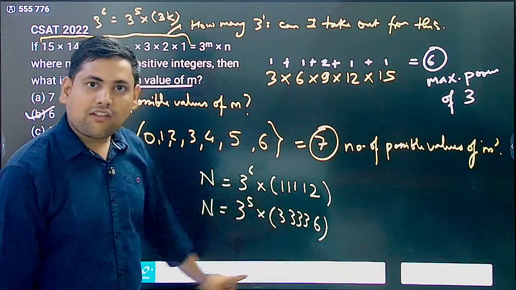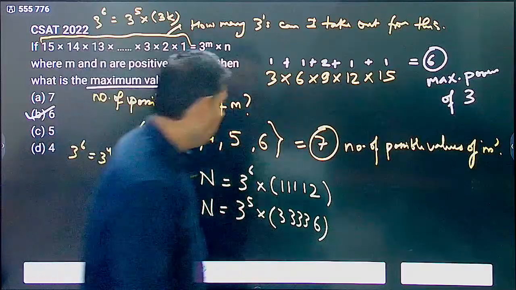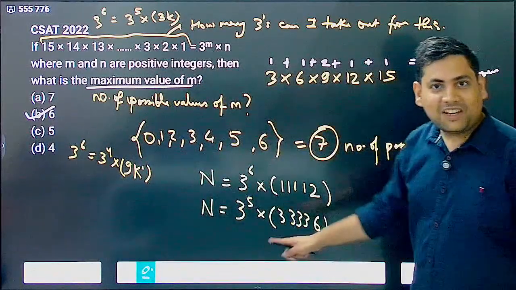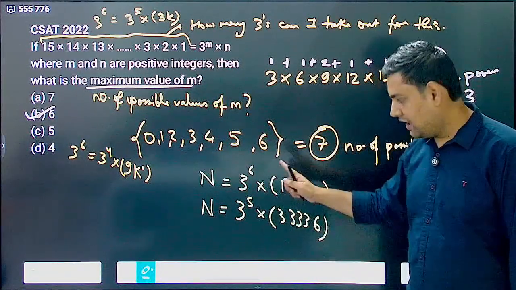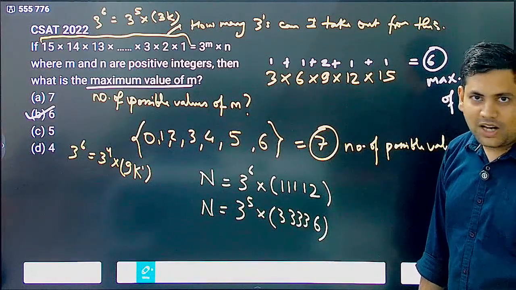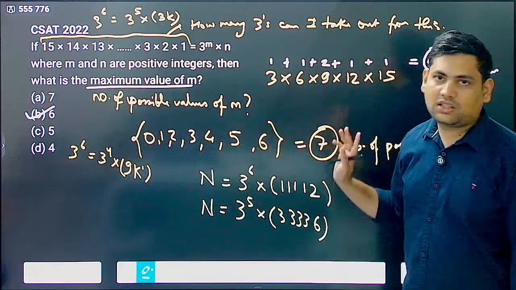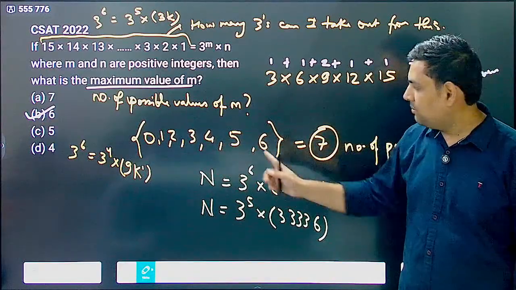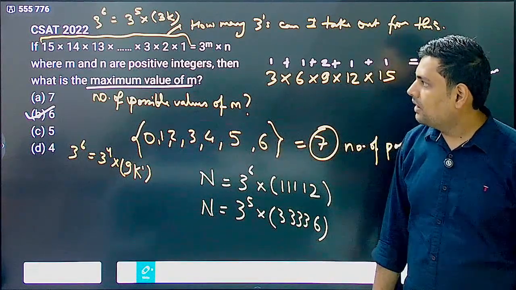Can you feel this now? This is also a possibility. Now instead of this, I can give one more 3, then one more 3, like this. All different values of m are possible. That is 0 to 6. 0 is the minimum, 6 is the maximum. Why?